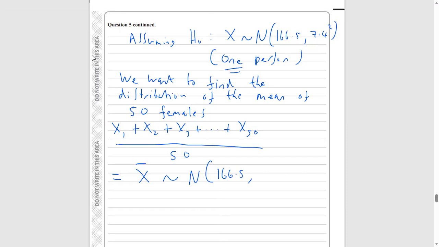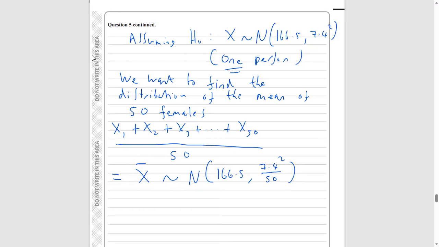But your variance changes. You've got to remember that your variance changes. The variance before was 7.4 squared. When you take a sample of 50 normal distributions and take the mean, your variance is divided by the sample size, 50. Now, you don't need to know the ins and outs of why that is. Unfortunately, you just have to learn it. This is 2023, preparing for the 2023 exams.